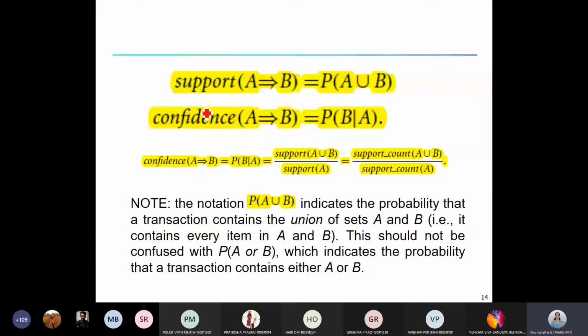Then confidence is, as I told you, a conditional probability. Given A, what is the probability of B? A implies B: if A is there, how many times is B also purchased along with A? So confidence of A implies B is the probability of B given A. We can also write this as support of A and B divided by support of A. It means how many customers are preferring A, and out of that, along with A, how many are also preferring B.